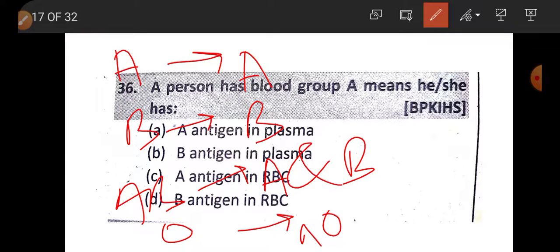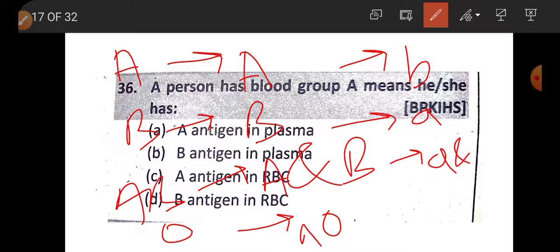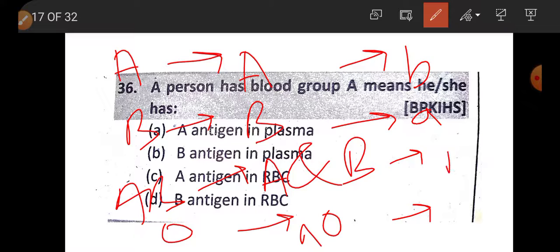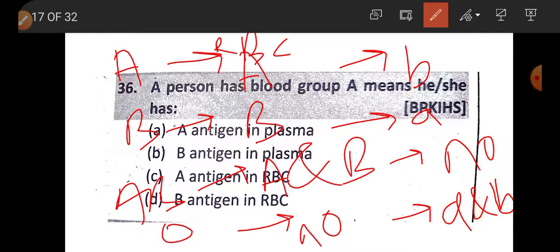Blood group A has B antibody, blood group B has A antibody, blood group AB has no antibody, blood group O has both A and B antibodies. Always remember, antigen is present in RBC, antibody in plasma.